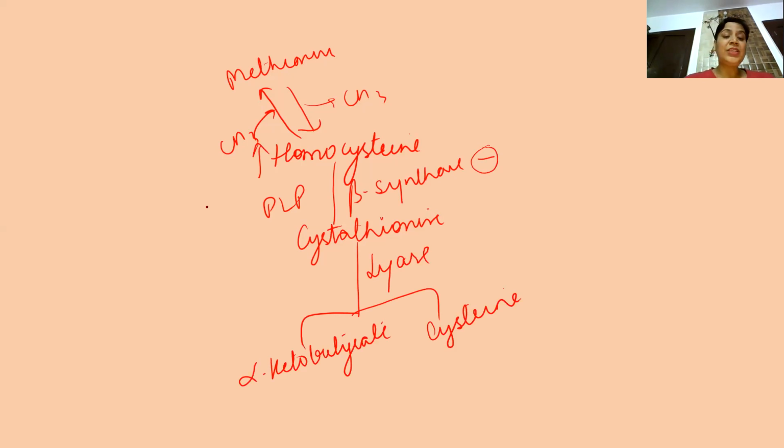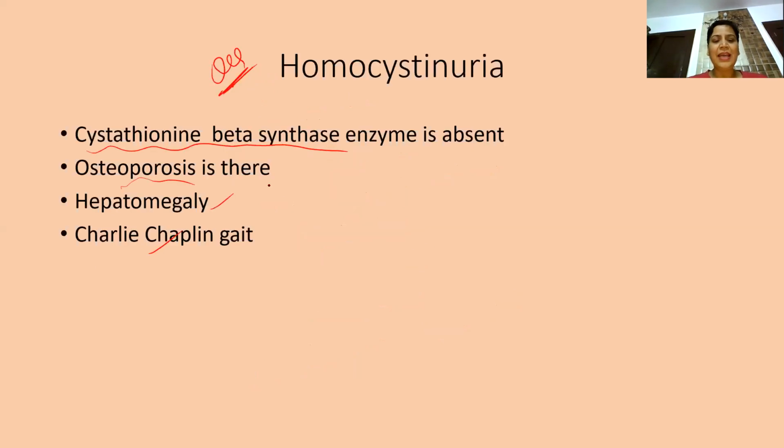And this homocysteine is an indicator of MI also. Estimation of homocysteine is carried out in MI. So the person suffering from homocystinuria, along with the hepatomegaly and osteoporosis, can develop MI or stroke. Right. So this is again very important. This question has been asked in the exam also.